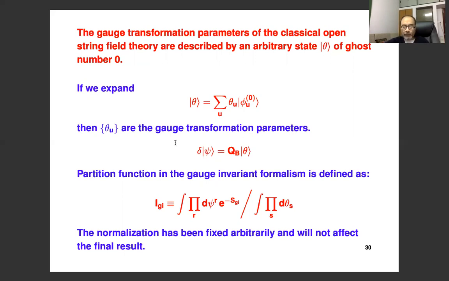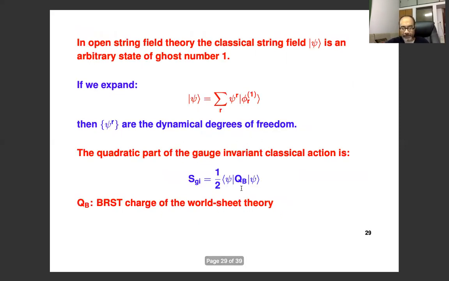And the gauge transformation laws of string field theory is this. And you can easily verify that under this transformation, the action that I wrote down is invariant, okay, because QB square is 0.